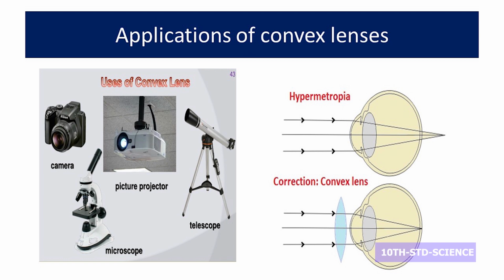In the human eye, there is no lens as such. The cornea is a refracting material, and the amount of light entering the human eye is controlled by the iris. In a camera we can use different lenses for a distant object and a close object, but in the human eye there is nothing like that. So the ciliary muscles adjust the focal length for viewing long distance and short distance objects. Sometimes due to aging we can get this defect.